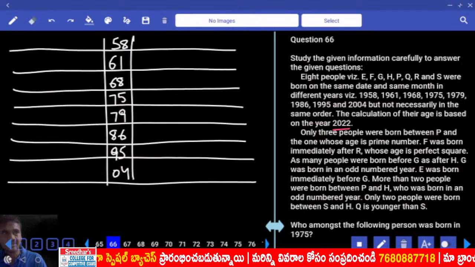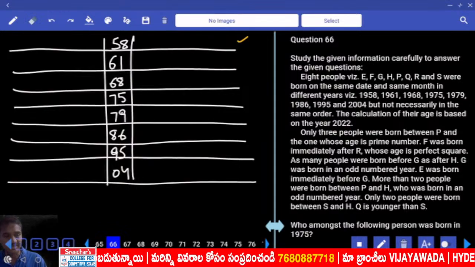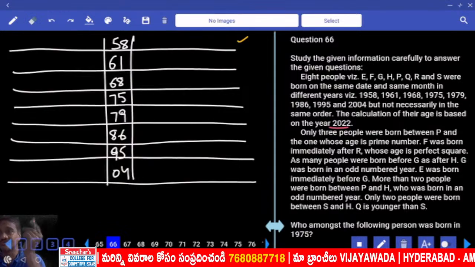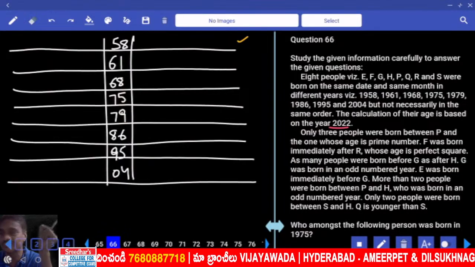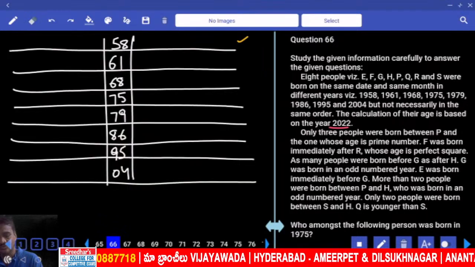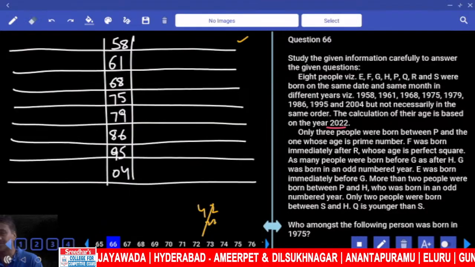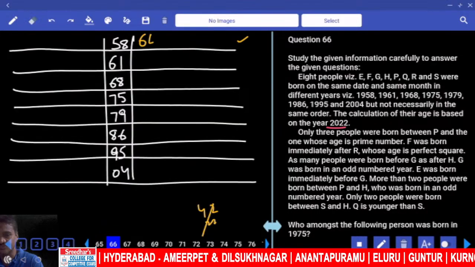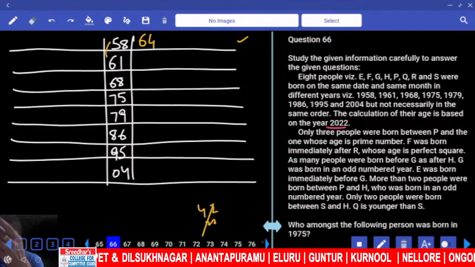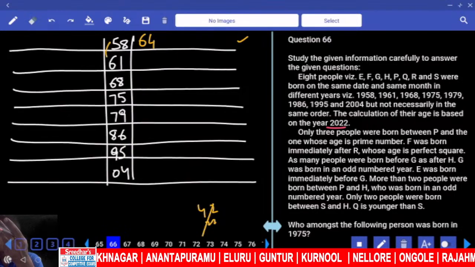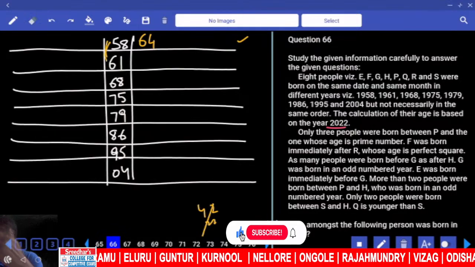Now the age of the one who was born in 1958, by 2022, will be how much? For the one born in 1958, what will the age be in 2022? 42, that is 2000 plus 22, 42 plus 22, 64. Now this person is 64 years of age, the eldest person. Now the next person is born 3 years after, so that person must be 3 years younger. Whatever is added here must be subtracted there.